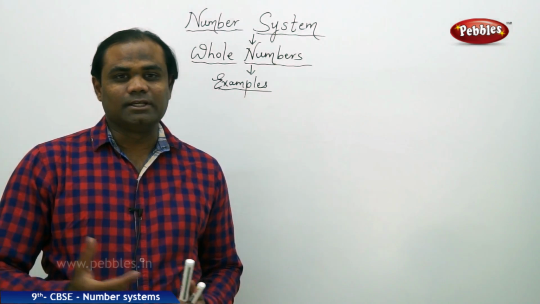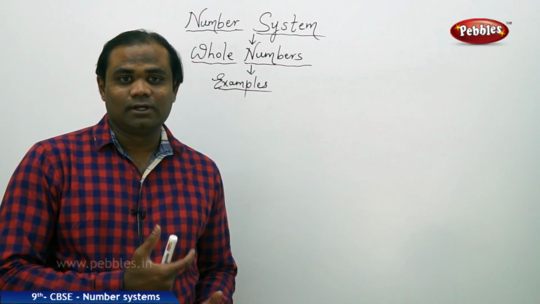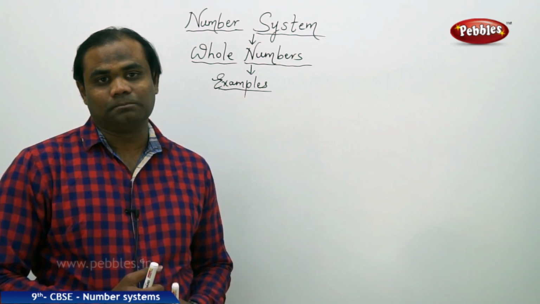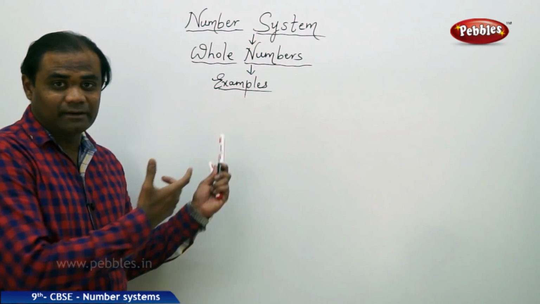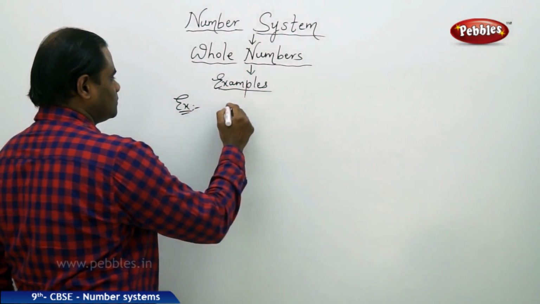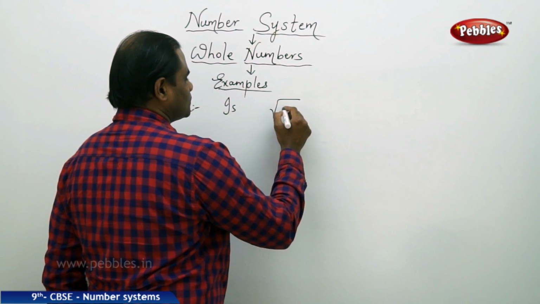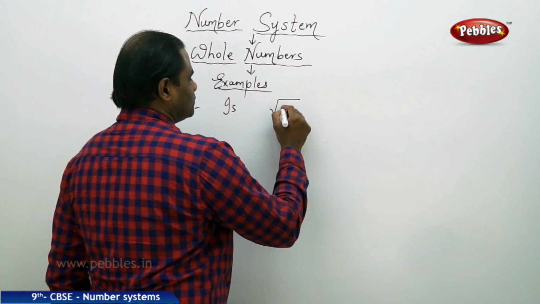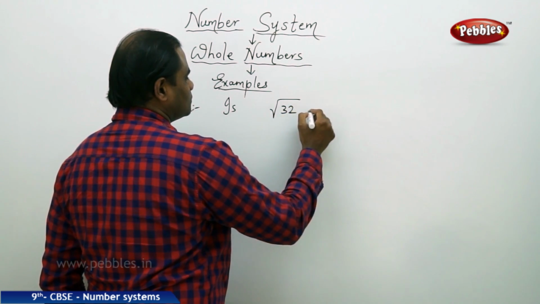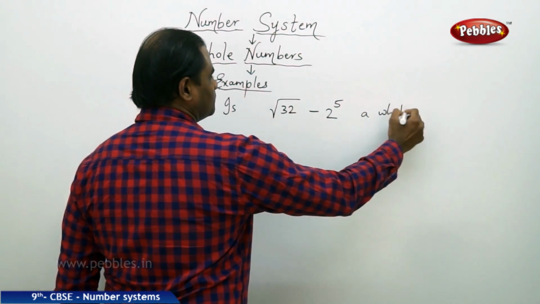Now let's see some complex examples to understand the concept of whole numbers more strongly. For example, I have the question: is √32 minus 2 power 5 a whole number?